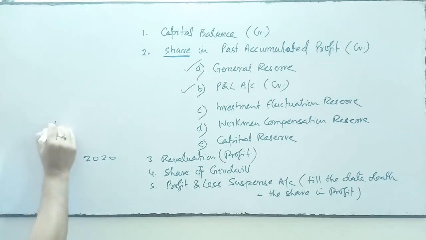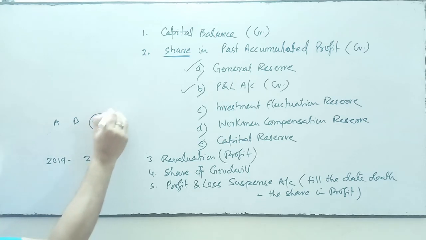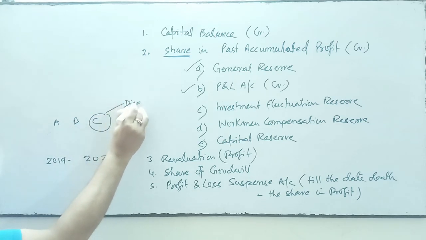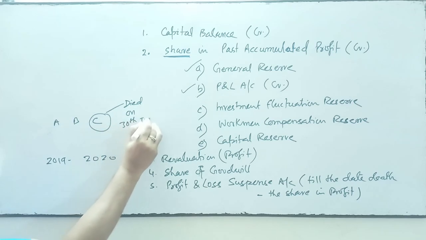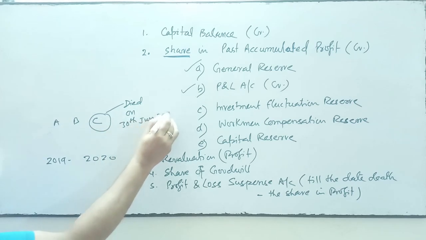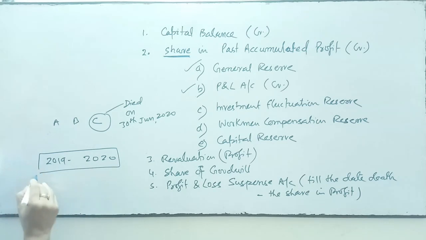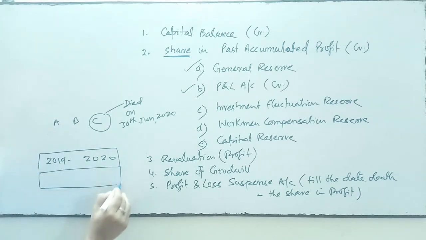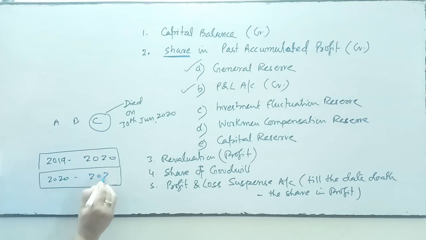A, B, C are the partners. He died on 30th June 2020. So the previous financial year is this one. In this financial year, 2020-21, the partner died on 30th June.